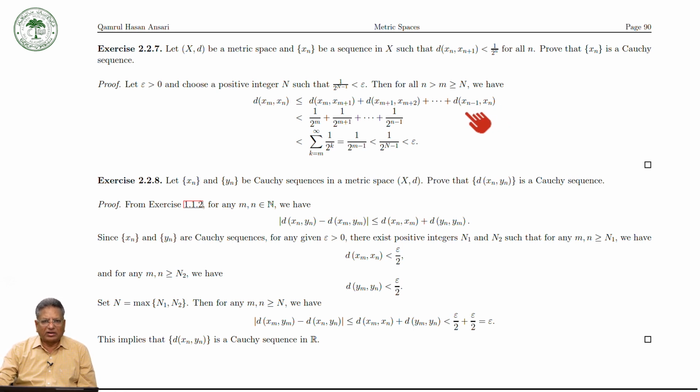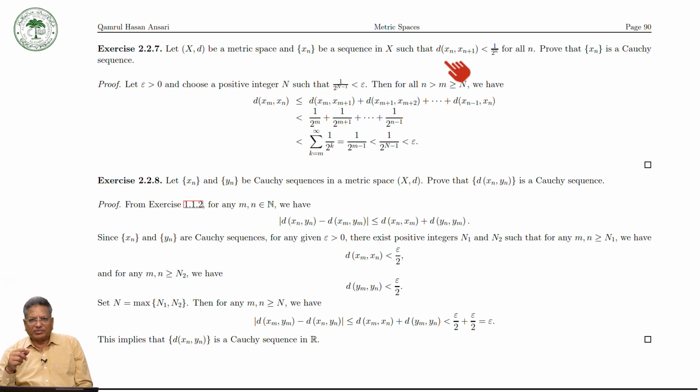By extension of the triangular inequality, we have this inequality. Now you can see that the distance between two consecutive terms is less than 1 over 2 to the power n.